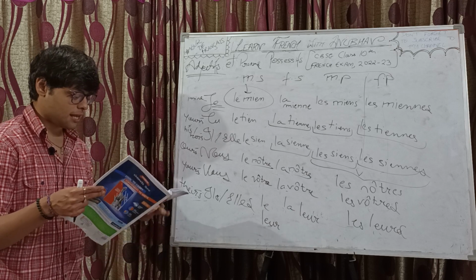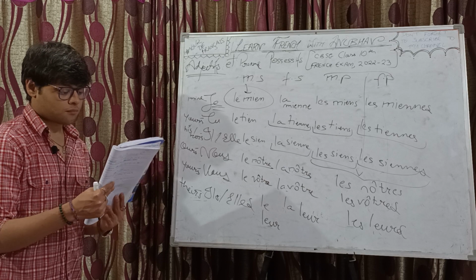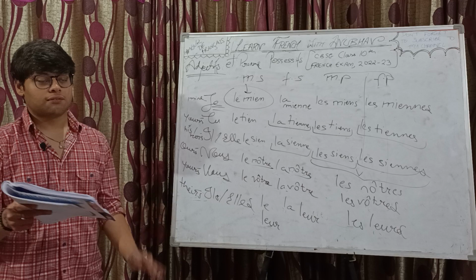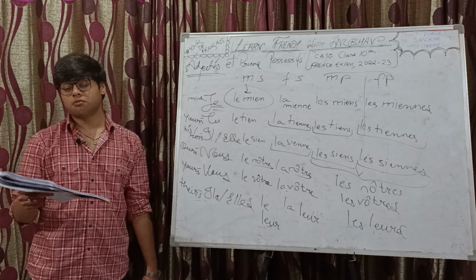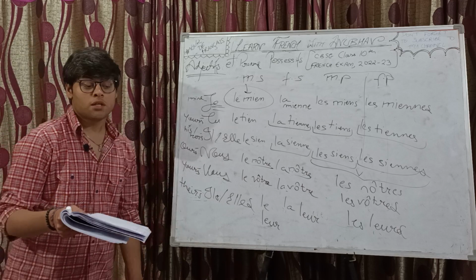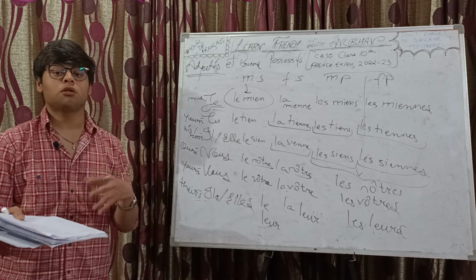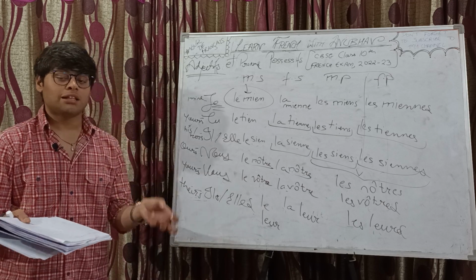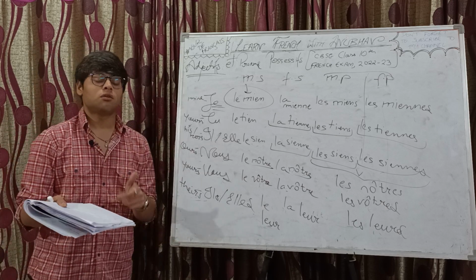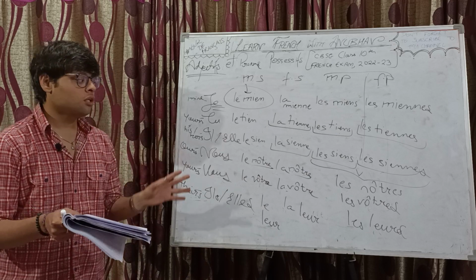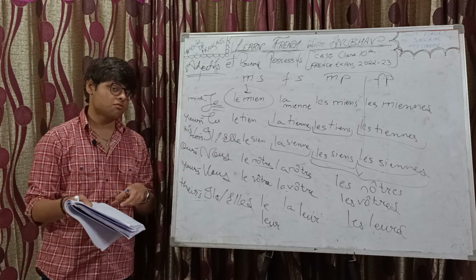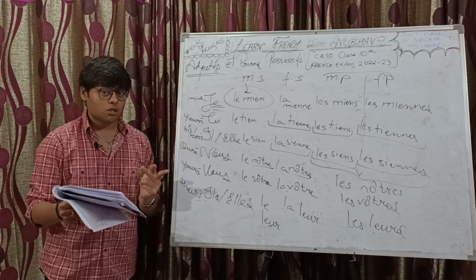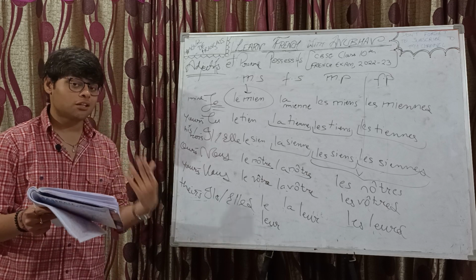Just one page, I guess. Now, coming to the last section of this video: in your exam you are going to get a combined question of adjective and pronoun possessive. The blanks which are followed by a noun are for the adjective possessive, and the blanks which do not have a noun after them are for the pronoun possessive. You need to take care of the subject pronoun in consideration, and the subject pronoun will usually change. In the first part it's something, and in another part it's something else.